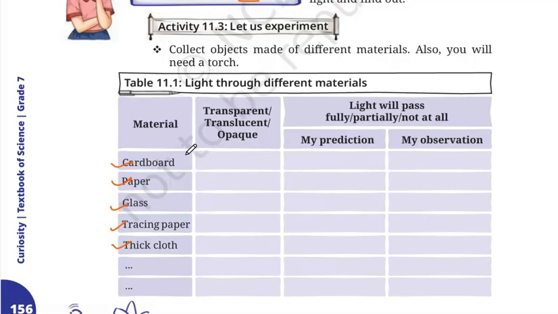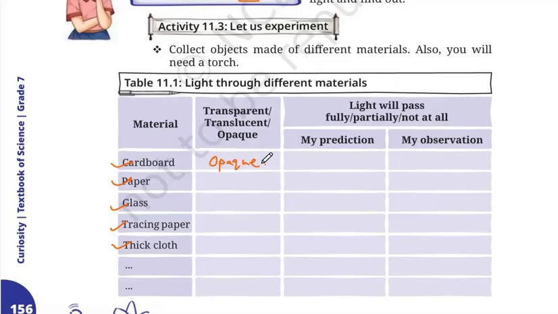So, students, objects that do not allow you to see through them are opaque objects. Like if you have a cardboard in front of you, will you be able to see what is behind the cardboard? No. So those objects that do not allow you to see through them, or to see what is behind them, are called opaque. So cardboard is an opaque object.